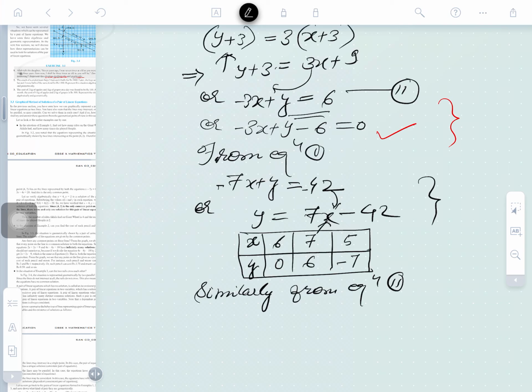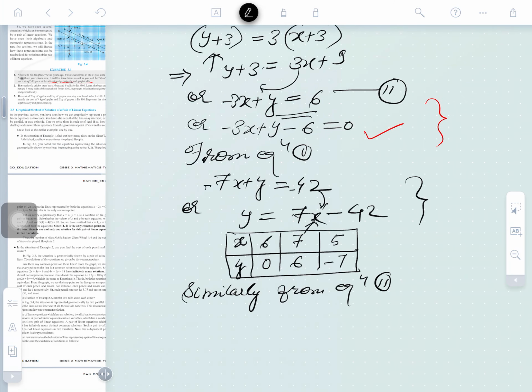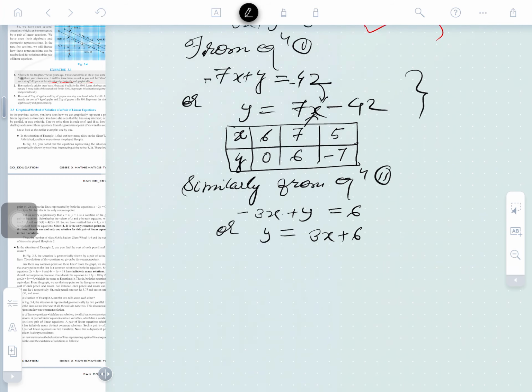Have you done these questions, guys? So simple it is. Further is to be done in this, right? And further is to solve. Similarly, the second, what answer you obtained here from the second, this is minus 3 of x plus y is equal to 6. This can also be y is equal to 3x plus 6. So here what you will do, the three sets of solutions will be done here.